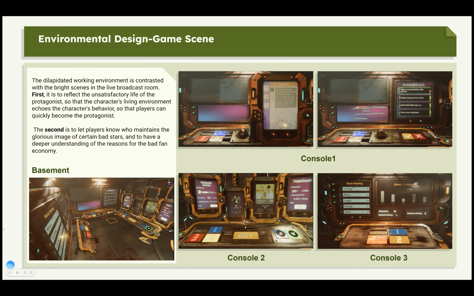The dilapidated working environment contrasts with the bright themes in the live broadcast room. First, it reflects the unsatisfactory life of Magni, so that the character's living environment echoes the character's behavior, so that players can quickly become Magni. The second is to let players know who maintains the glorious image of certain bad stars and to have a deeper understanding of the reasons for the bad fan economy.